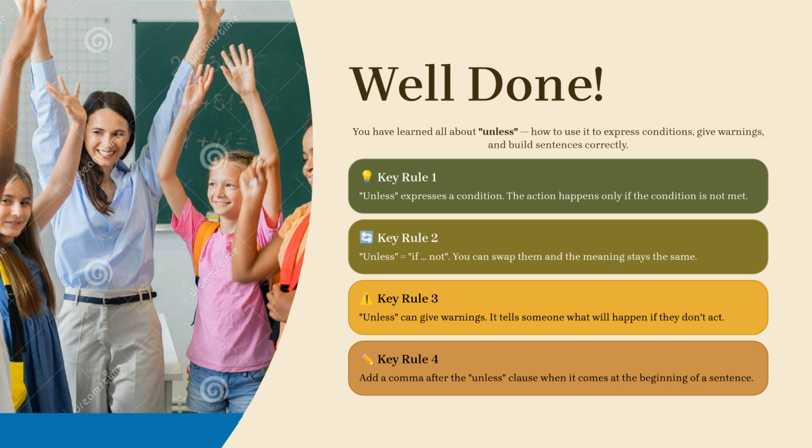Well done! You have learned all about unless, including how to use it to express conditions, give warnings, and build sentences correctly. Let's review our key rules. Key Rule 1. Unless expresses a condition, meaning the action happens only if the condition is not met. Key Rule 2. Unless equals if not, so you can swap them and the meaning stays the same. Key Rule 3. Unless can give warnings, telling someone what will happen if they don't act.